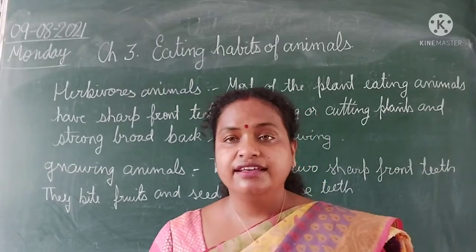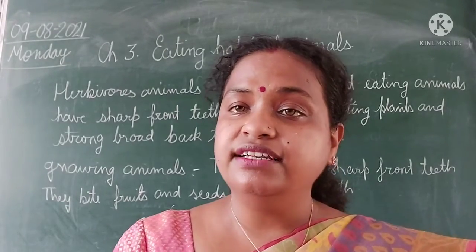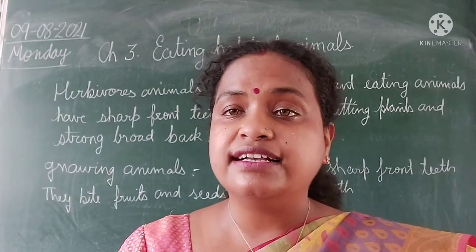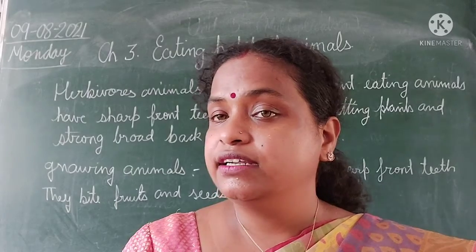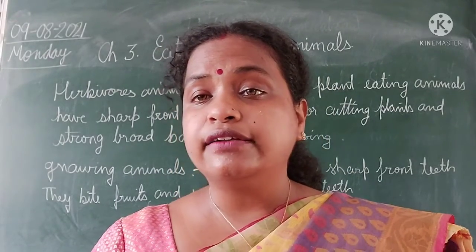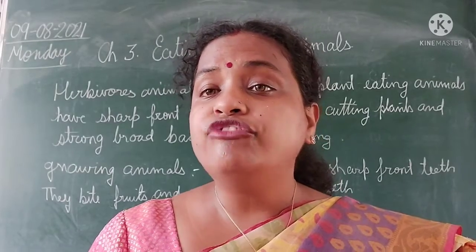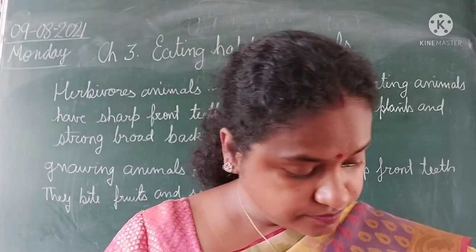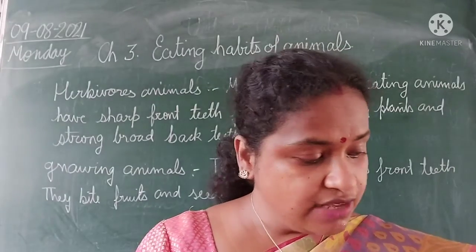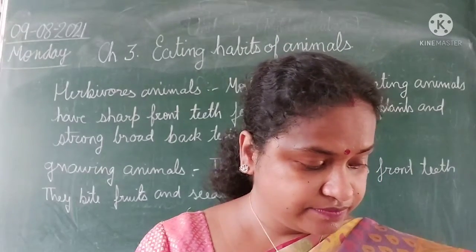Have you ever seen an elephant eating? It collects its food on its trunk and after that swallows it. And sometimes they collect water in the trunk and throw it like a fountain on others.